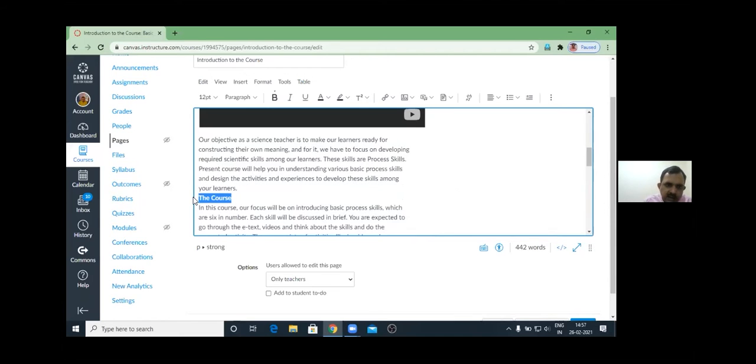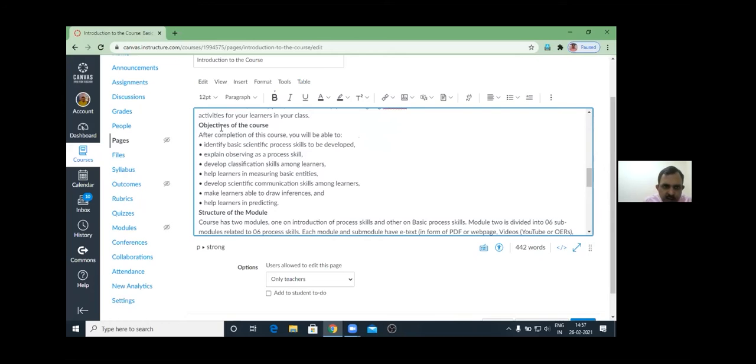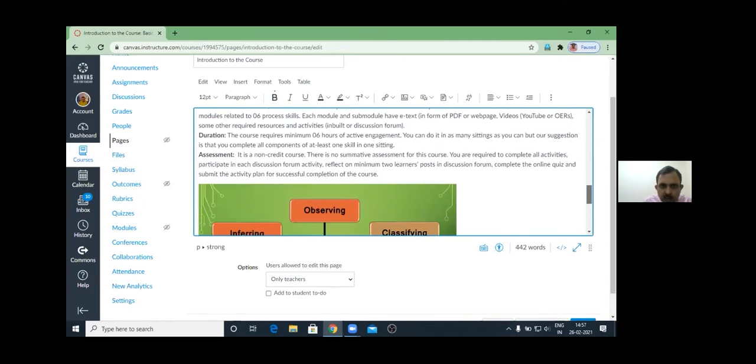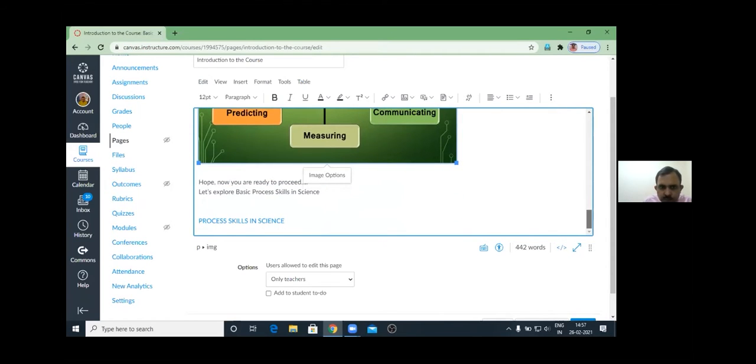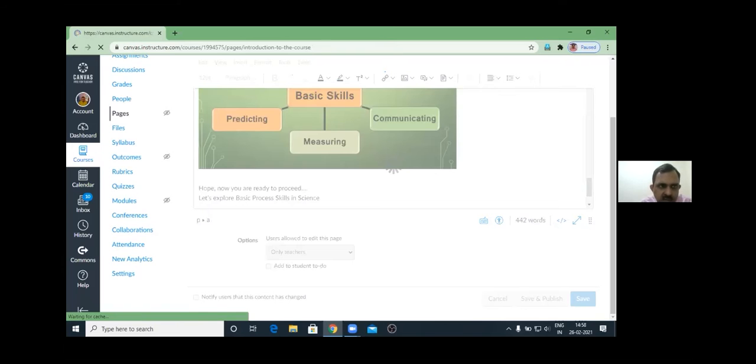If you are giving a title, you can give the title in bold. If you write here, you can say objectives, then objectives are there, then structure is there. Then I have placed one image here. That image can be placed here, right? So all these things you can insert, and this I have hyperlinked, because the next page is that. If I save this page, then this is my first page.